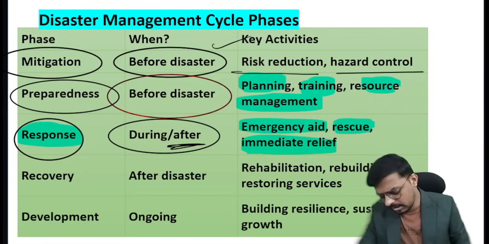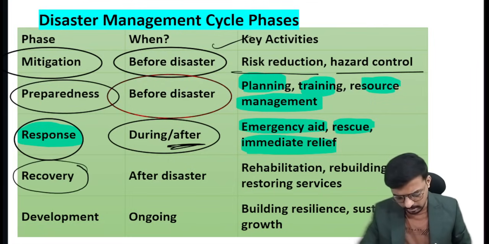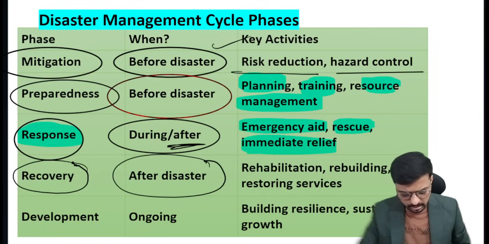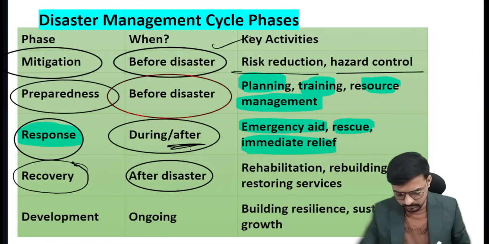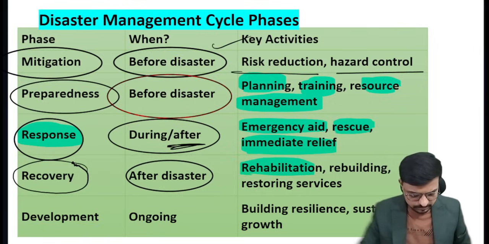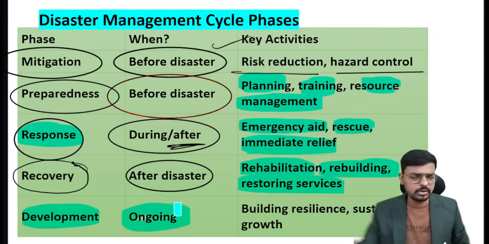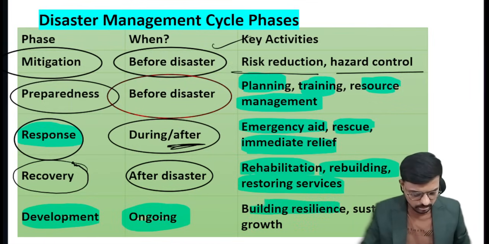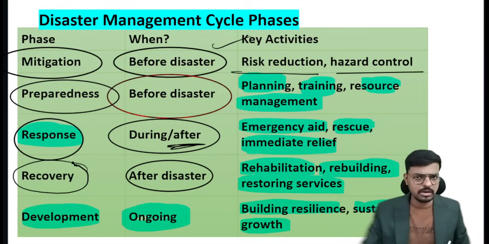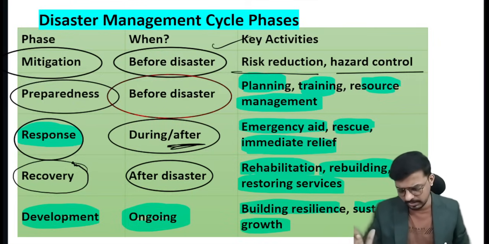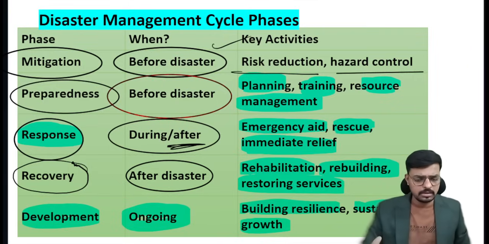After the acute phase of the disaster, we will go for the recovery. This is also after the disaster, and here rehabilitation, rebuilding and restoring of the services will happen. Very important. Then comes development, the last stage, which is ongoing and continuous. So building resilience and sustainable growth, we have to focus there by reducing all the harmful effects of the disaster. These are the components of the disaster management cycle you have to remember here.